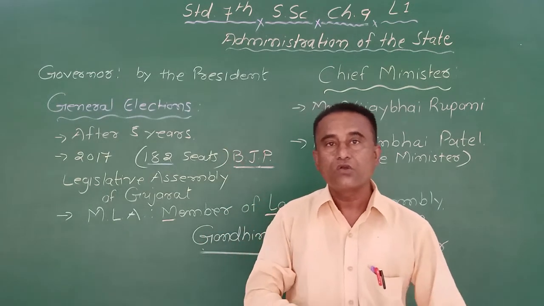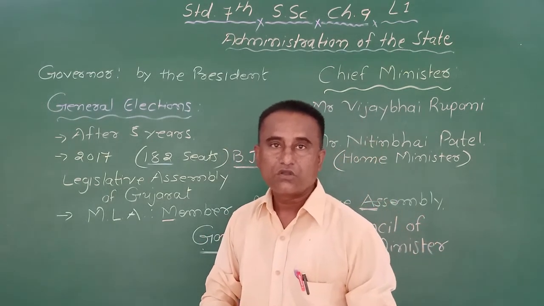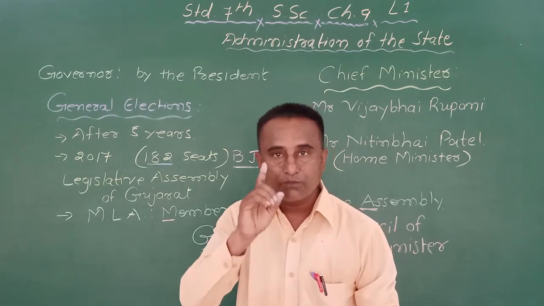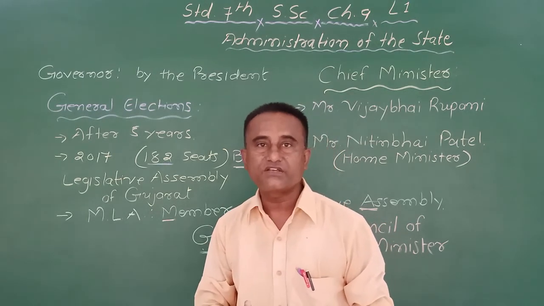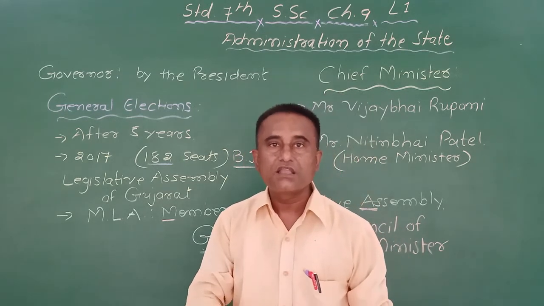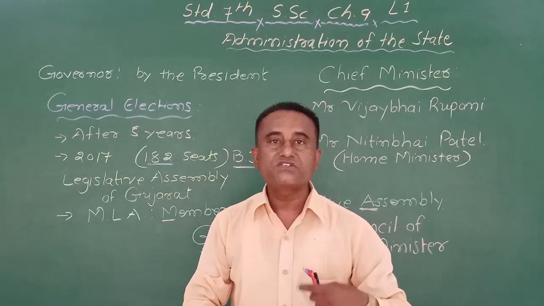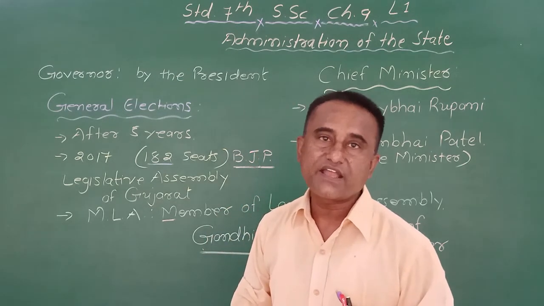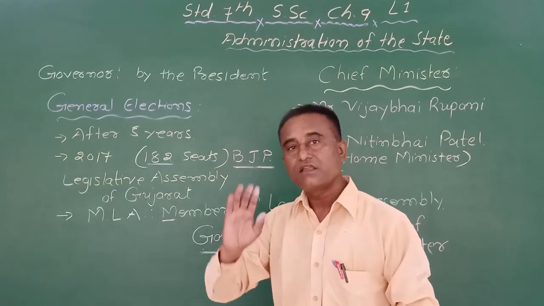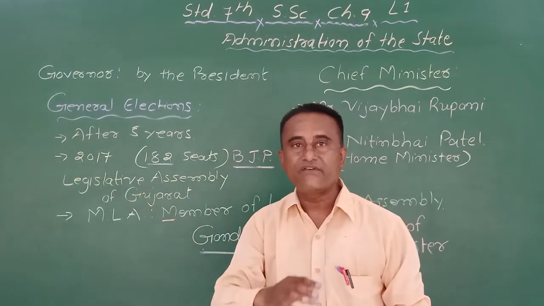Mr. Vijay Bhai Rupani. Okay, so it is fixed: the party which gets a majority in the election, from that party a person is chosen as chief minister. So in each and every state you will find a chief minister, not in union territories. That comes in the second part, at that time I will explain.